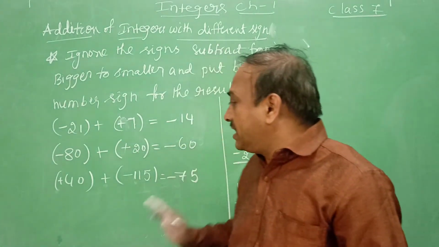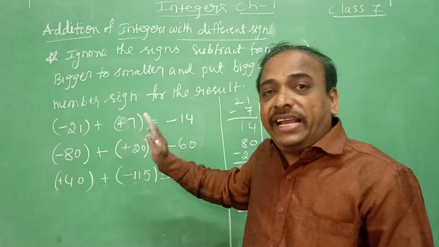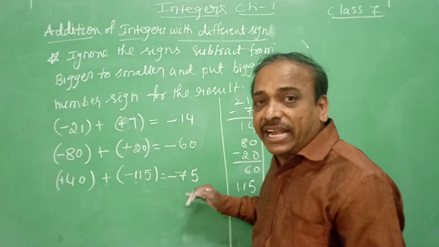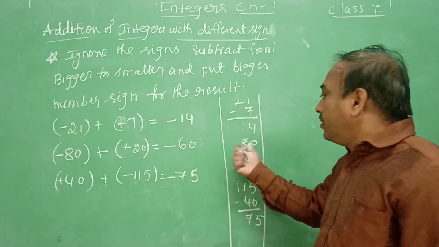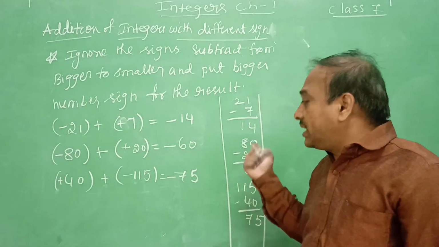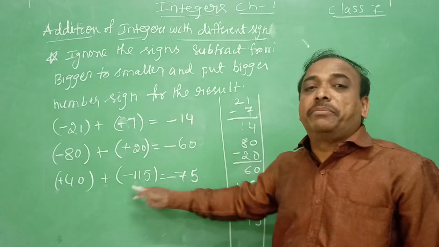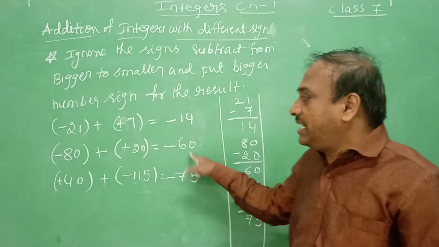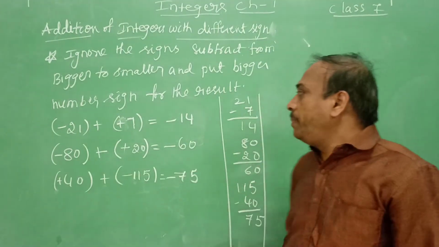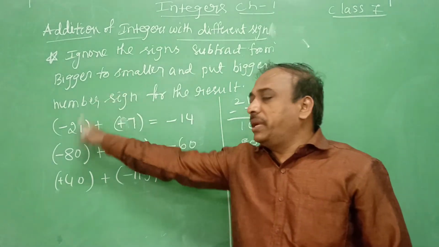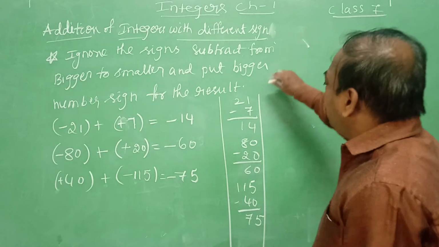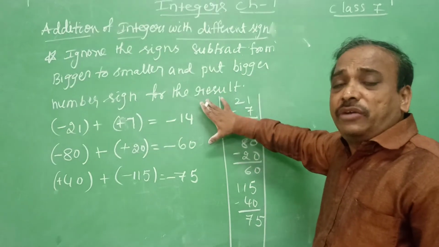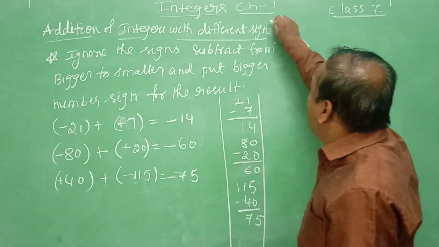So when you are adding two different signs, what is important? Ignore the sign and subtract from bigger to smaller. For the result, keep the bigger number's sign. I hope you understood this addition of integers with different signs.